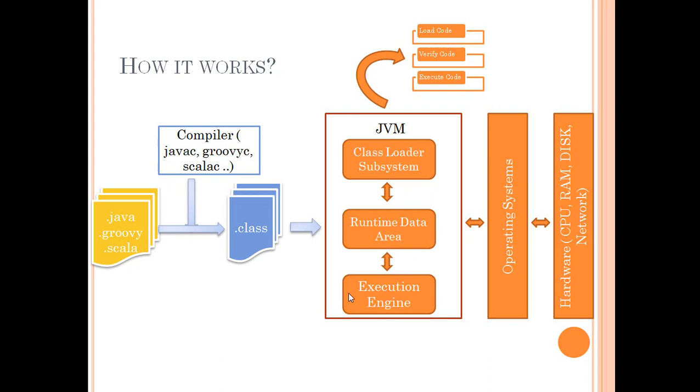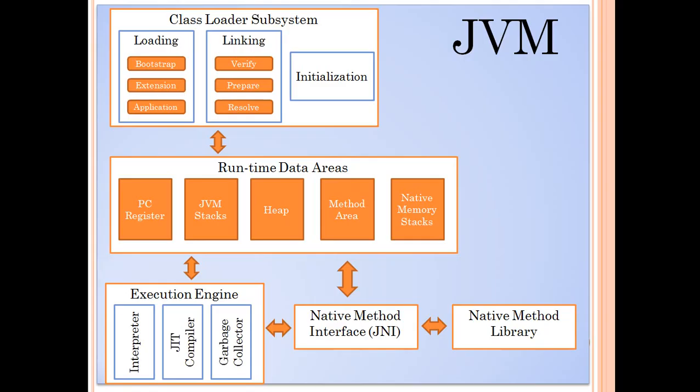So it reads the bytecodes one by one, and it interprets those bytecodes and executes the instructions one by one. Sometimes the execution engine also requires native method calls to interact with the operating system and the hardware required to run the application. As the JVM is sitting on top of the actual operating system, it understands what native methods or native instructions are required in order to interact with the operating system, to work with the resources and all those things. Let's see how the JVM architecture looks.